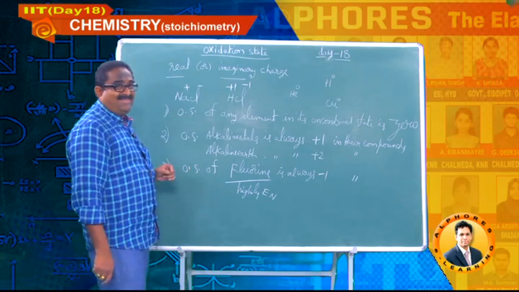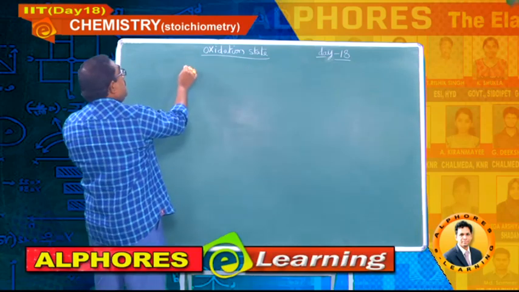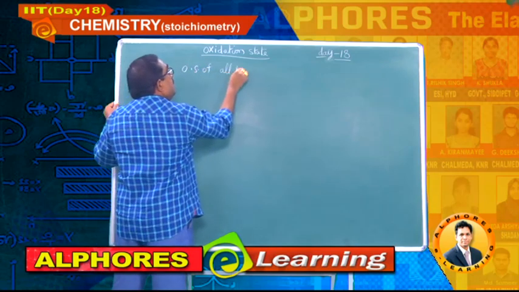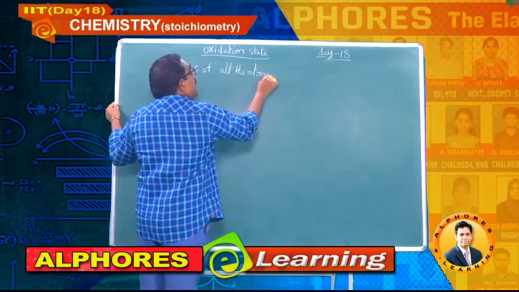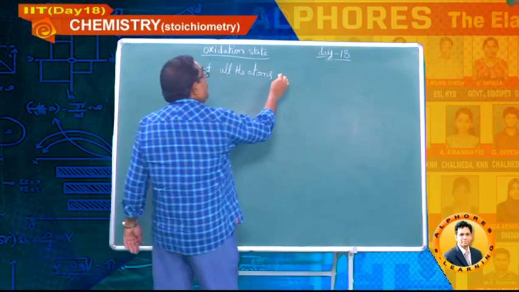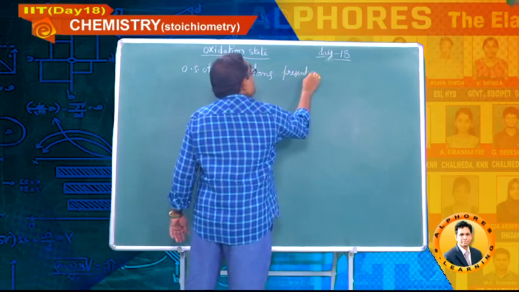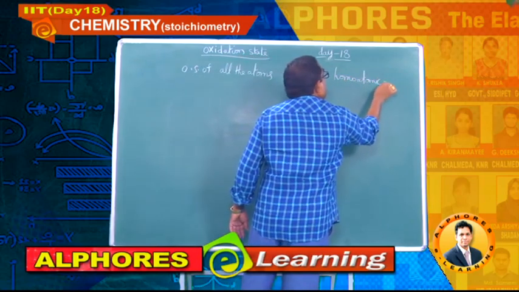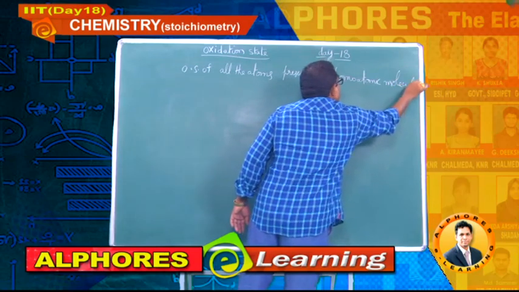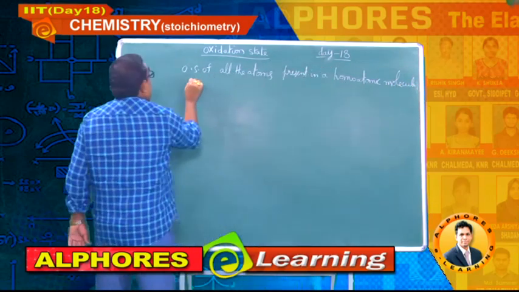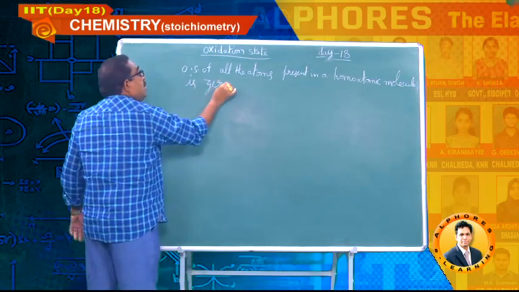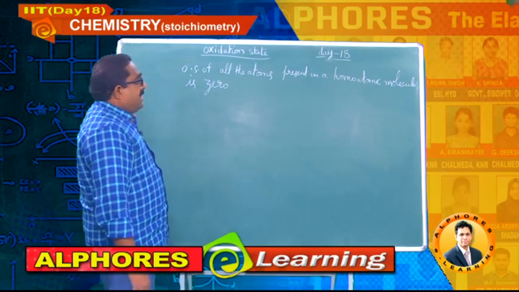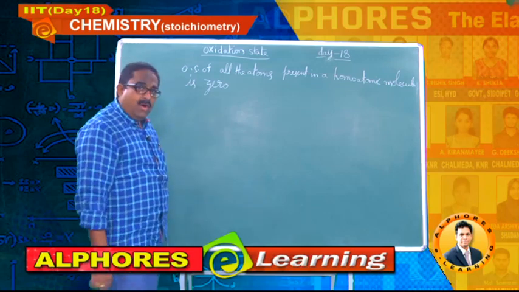Next rule, students, write down. Oxidation state of all the atoms present in a homoatomic molecule is 0.